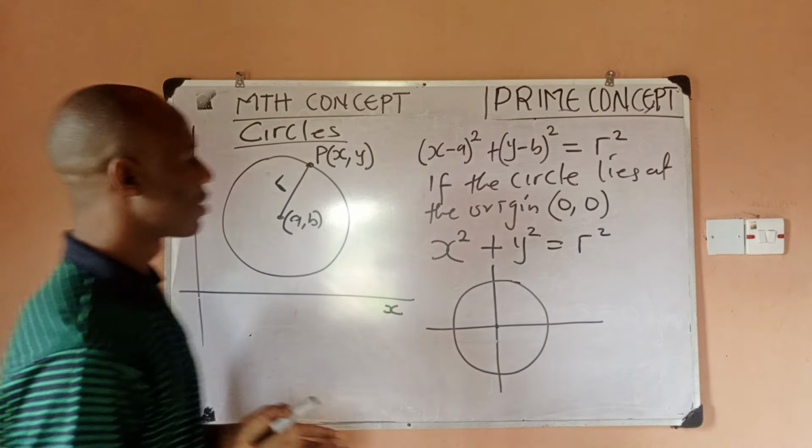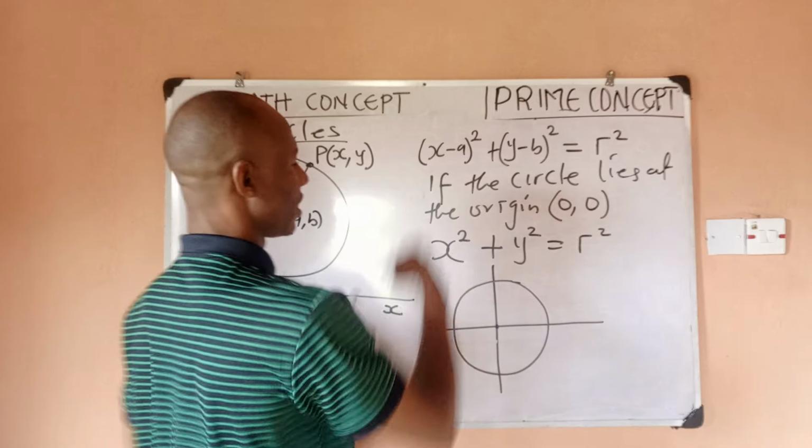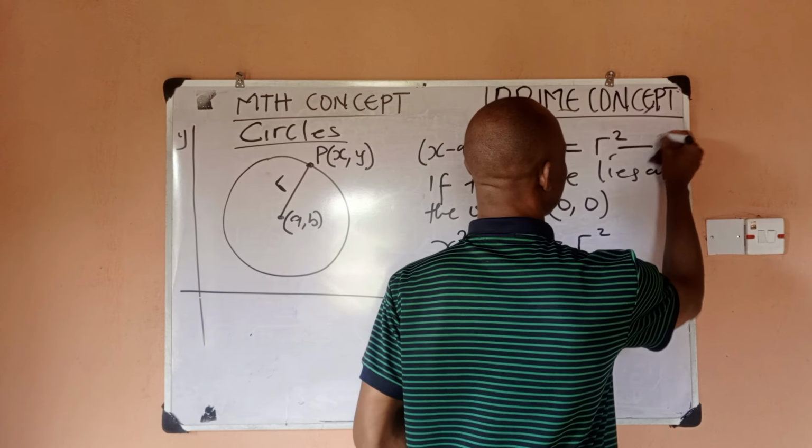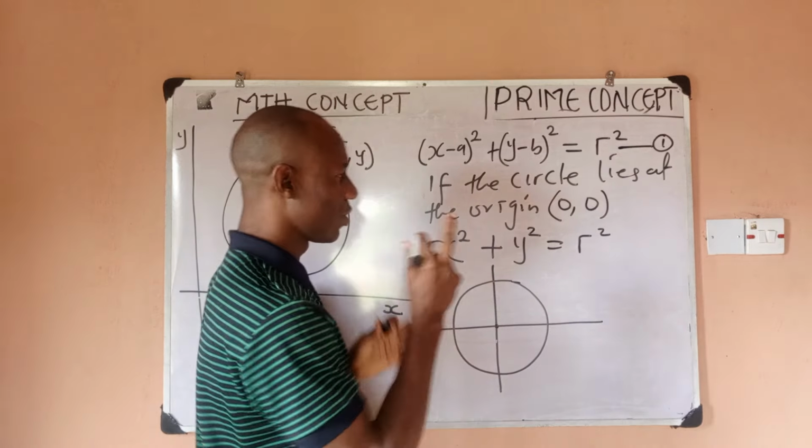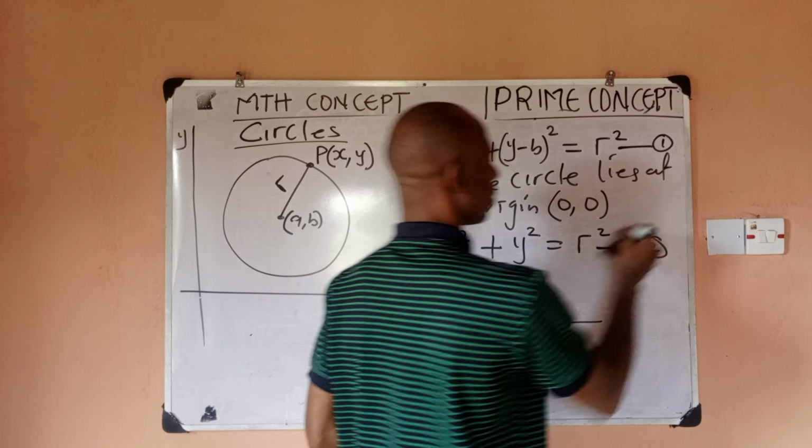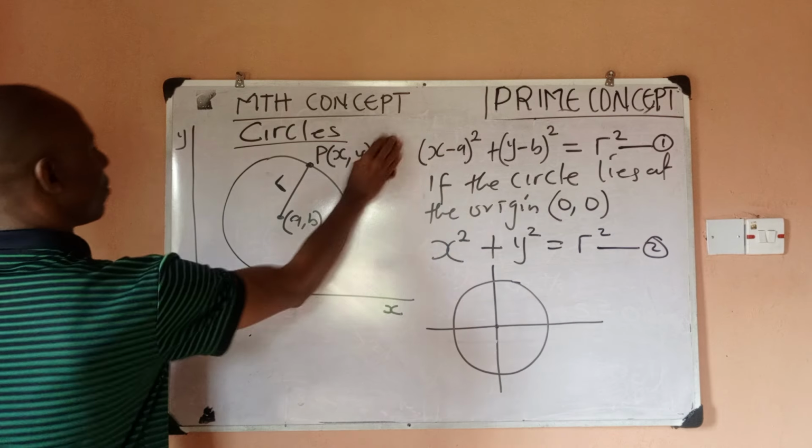Now, I want to still do some expansion for this equation. I'll call this equation 1, which is more general. I'll be using that. This is equation 2. So I'll be using equation 1 more often.